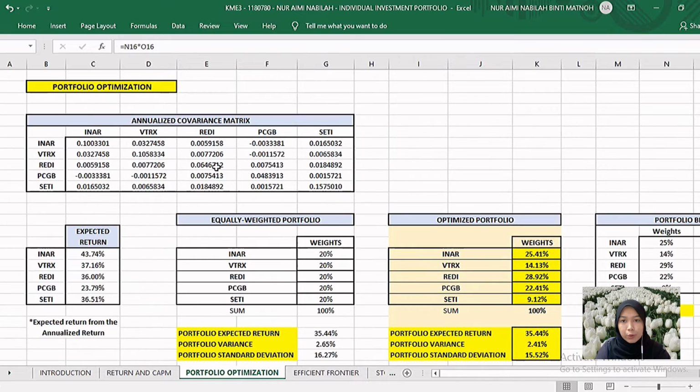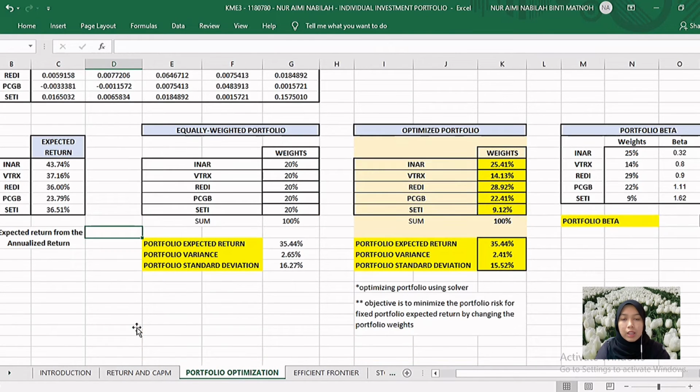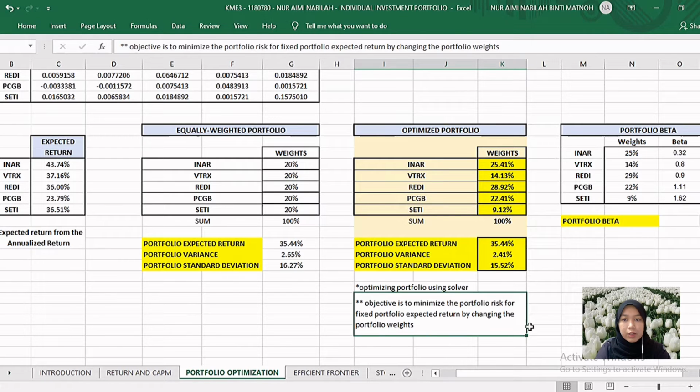For the portfolio optimization, I use the annualized covariance matrix and expected return, which are the annualized returns calculated before. Here are the equally weighted portfolio, which uses the same weights, and the optimized portfolio after using the solver. The objective of portfolio optimization is to minimize the portfolio risk for the fixed portfolio expected return by changing the portfolio weights.